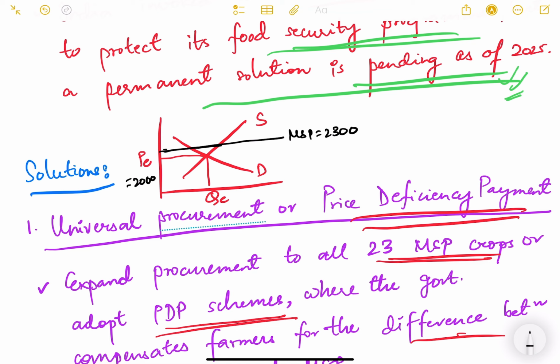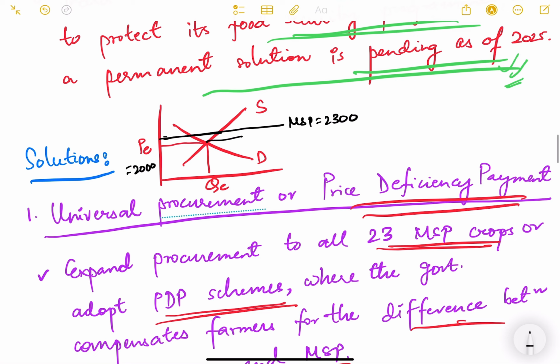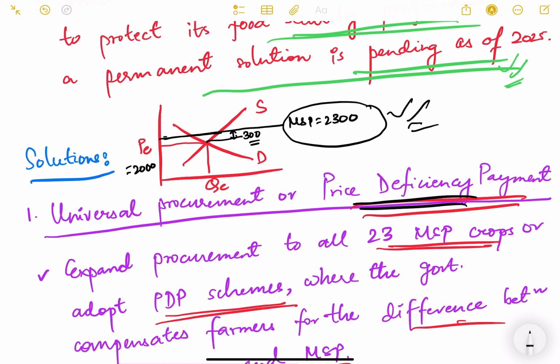So now what can happen is that the government can simply pay this price differential to the farmers, this 300, and let them sell in the open market, and this extra 300 can be given by the government. So there will not be much burden on the government to procure this. Now what is happening, the government is paying the entire 2300 to procure, but when it adopts this scheme of PDP, price deficiency payment, it will have to pay only 300, and market forces will play accordingly.